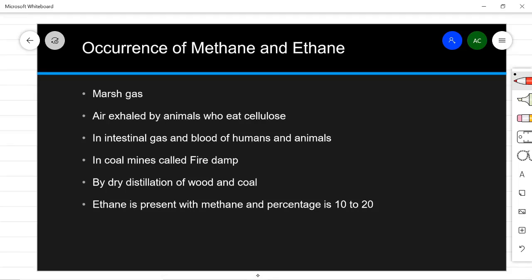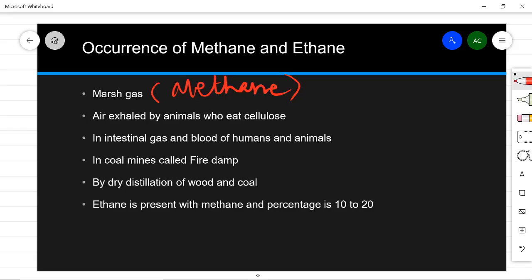Okay, let's see the occurrence of methane and ethane. So the occurrence of methane is as marsh gas. Marsh gas means methane. Marsh gas is formed at the bottom of the marshes, and how is it formed? Due to the fermentation of cellulose by a special type of bacteria. And what is cellulose? It is found in plants and grass.